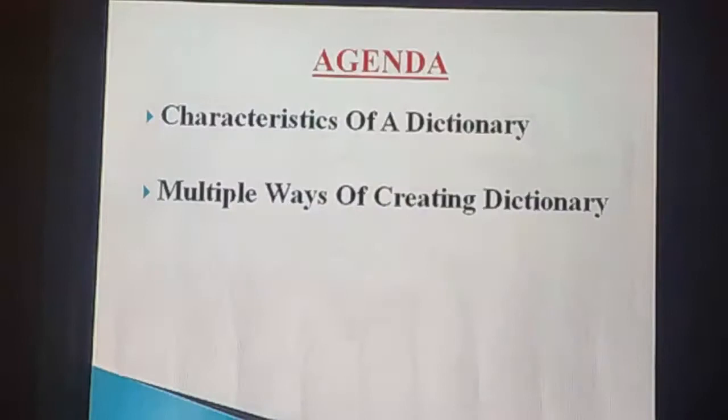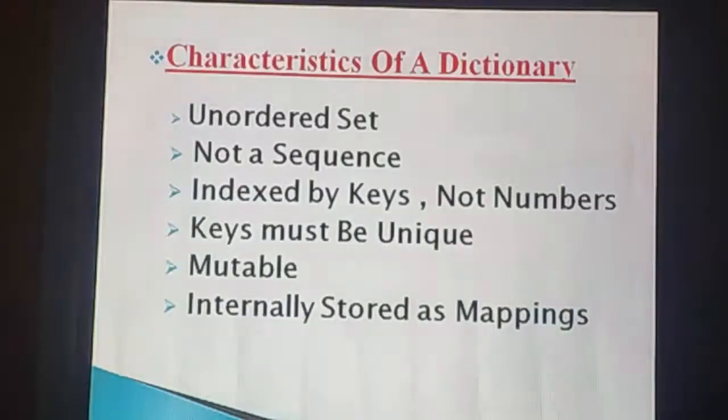So what are the characteristics of a dictionary? The first one is unordered set. What does unordered set mean? That means there is no order. A dictionary is an unordered set of elements. Here we are just mentioning the key value pairs; there is no order. The value may contain any type of object. It may be a string or it may be a list or tuple. Did you understand? The next one is not a sequence. First I will explain.